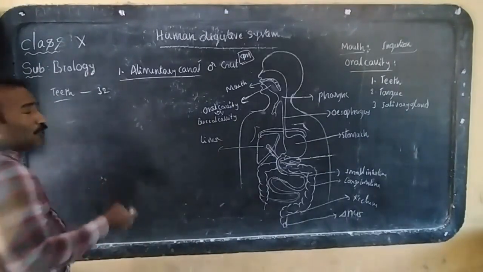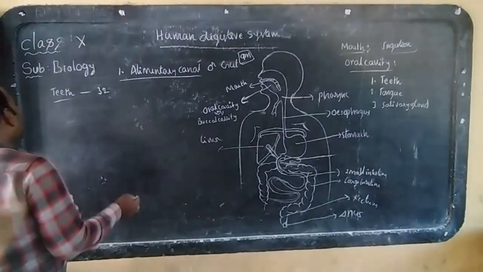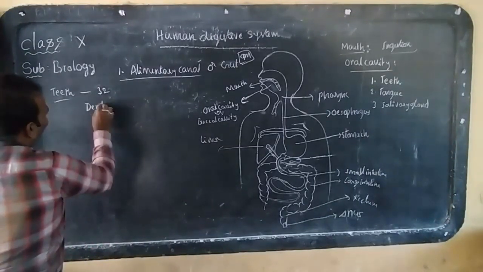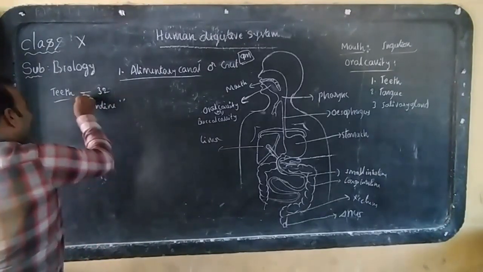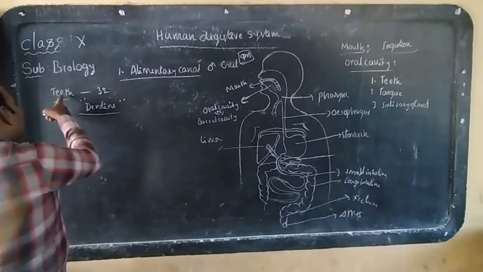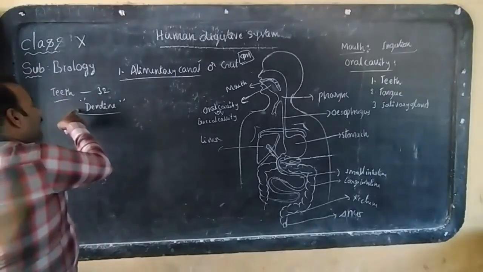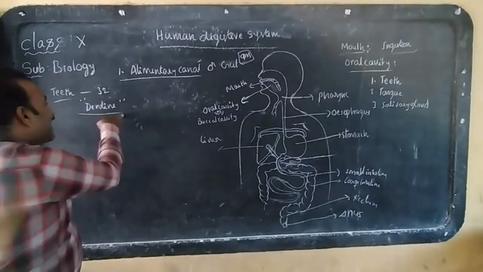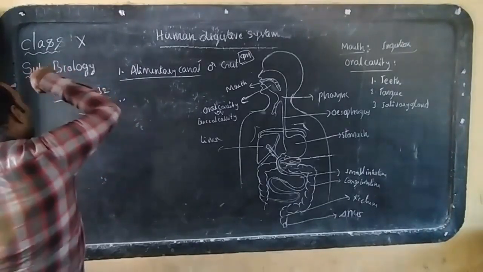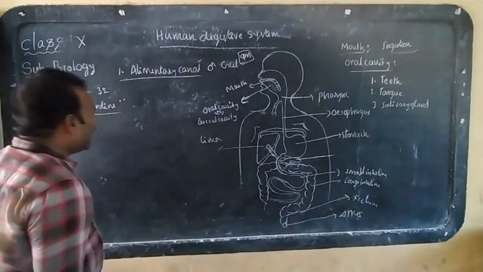Each tooth is made up of a hard substance called dentine. What is the chemical substance present in the teeth? The substance present in the tooth is dentine.